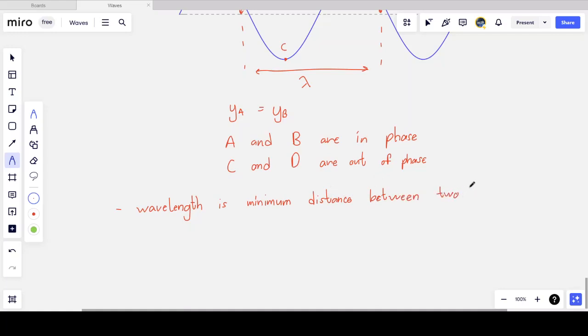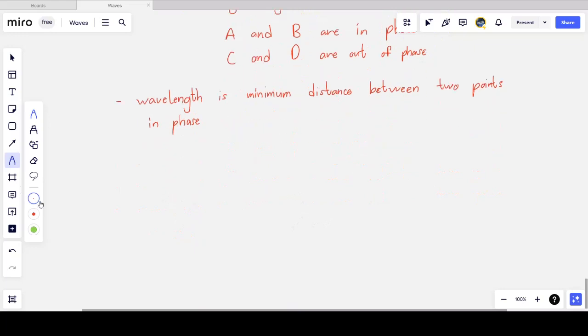So any 2 points in phase, if I take the minimum distance between points in phase of a wave, because there'll be many of them, the smallest distance will be the wavelength of the wave. So the wavelength is the minimum distance between any 2 points in phase for that wave.